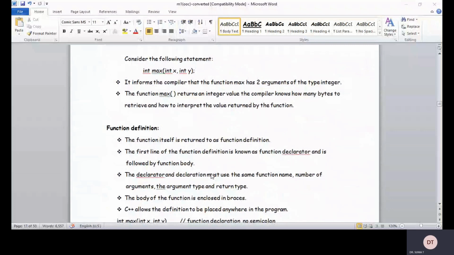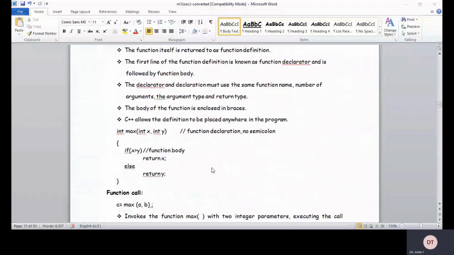C++ allows the definition to be placed anywhere in the program. Like the int max definition, you can define the function before main, or you can define the function below, after main also. No problem in C++. So int max(int x, int y), this is called a function declaration.